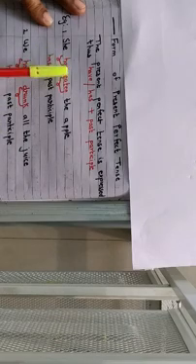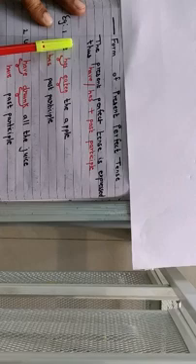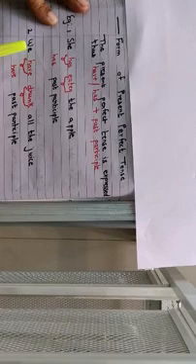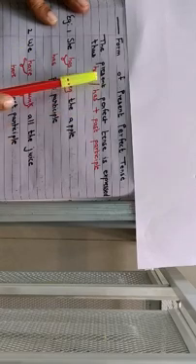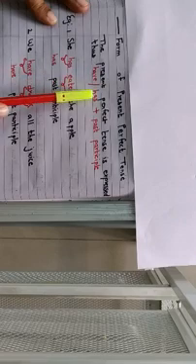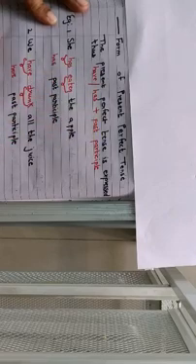Children, be careful here. Here we use has because it is singular she, and here we are using have because it is plural. Your verb has to agree with the subject. Remember this. Okay. So the present perfect tense is formed by having have and has plus the past participle.